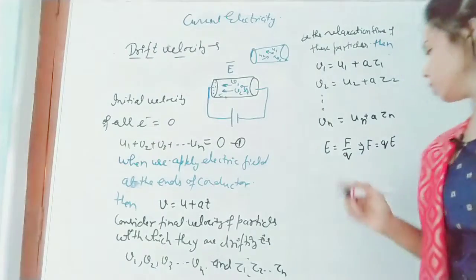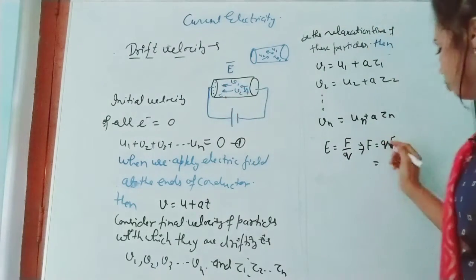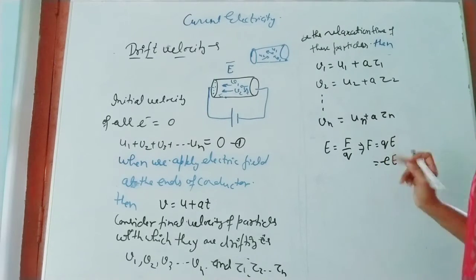Now Q is what? Here the charge is an electron, so we write minus e into E, with a negative sign. Why have I taken the negative sign?